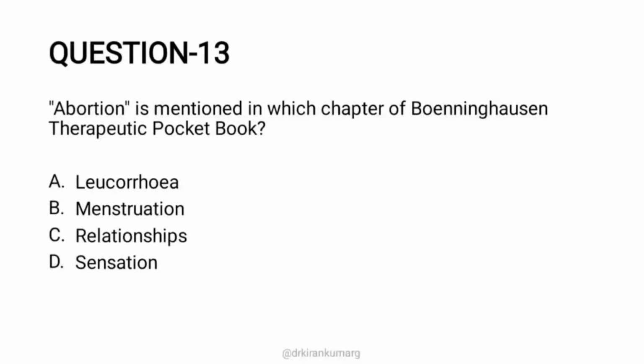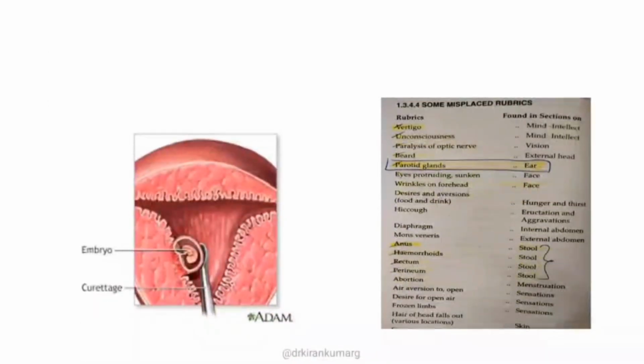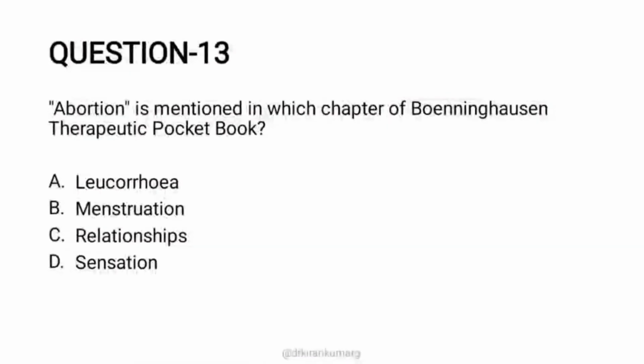As I already mentioned again and again, there is a tendency to ask questions from the misplaced rubrics of Boenninghausen's Therapeutic Pocket Book, and the abortion rubric is a misplaced rubric. Some of the misplaced rubrics mentioned in Shashikant Tiwari, you should know completely. So the right answer is menstruation.